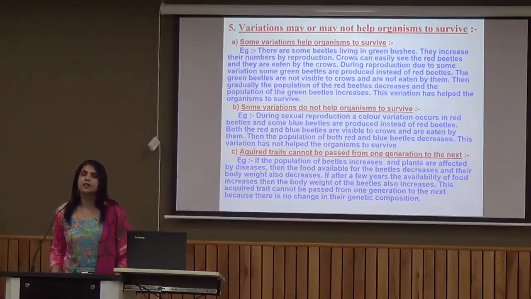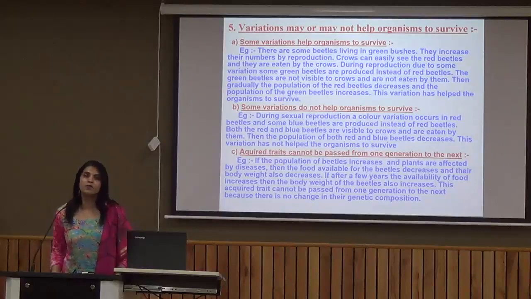Now the third is, some traits are inherited traits which we get from our parents. Some traits are acquired traits which we acquire from the environment. For example, the trait of spoken English, or the trait of playing a musical instrument, all these traits we acquire from the environment.